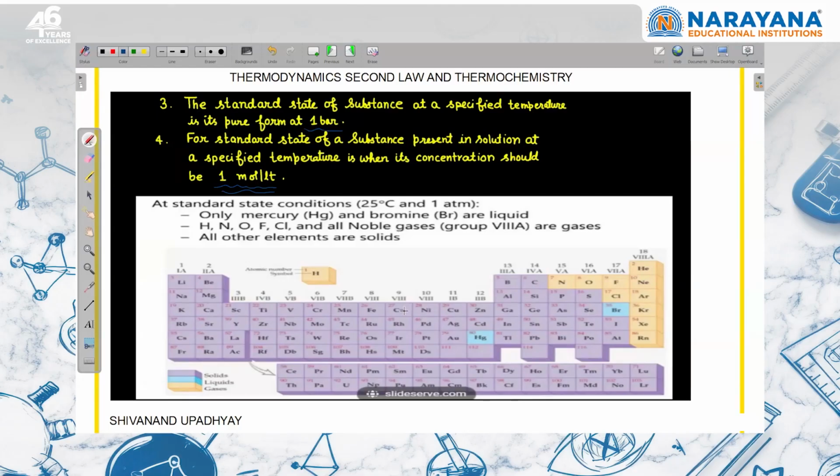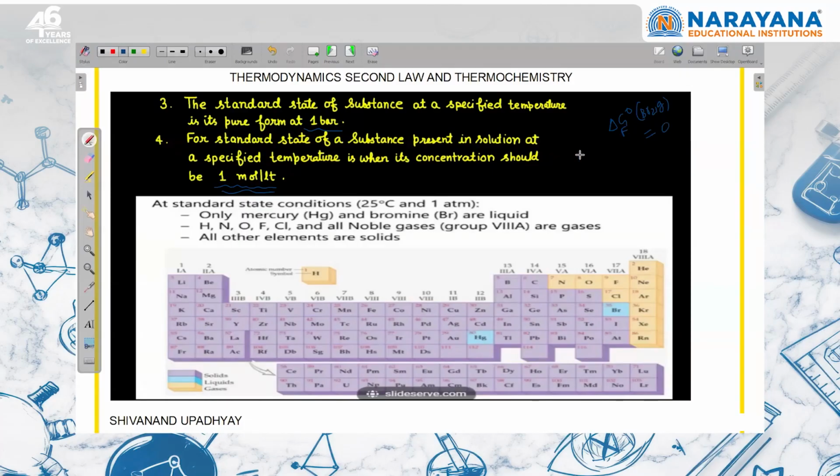This is it. आप एक बार देख लेना periodic table में, at standard state condition only mercury and bromine are liquid. Hydrogen, nitrogen, oxygen, fluorine, chlorine, and all the noble gases are gases at 298 Kelvin and 1 atm, and all the other elements are solid. So this is important, because in JEE Advanced ऐसा कुछ क्वेश्चन पूछा गया था कि delta G naught formation of bromine in gaseous state will be 0. Is it correct or not?